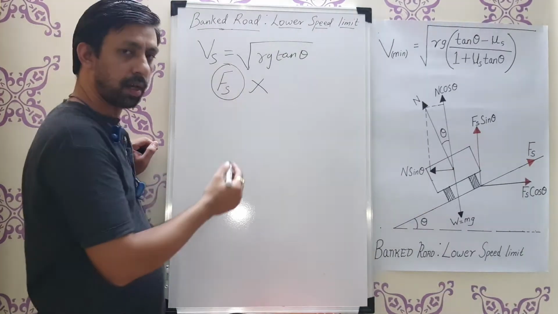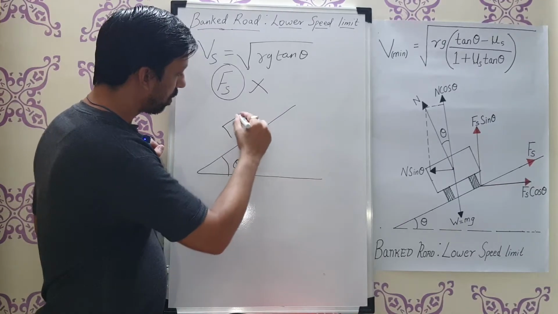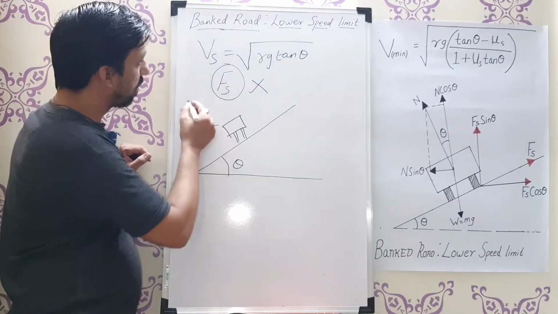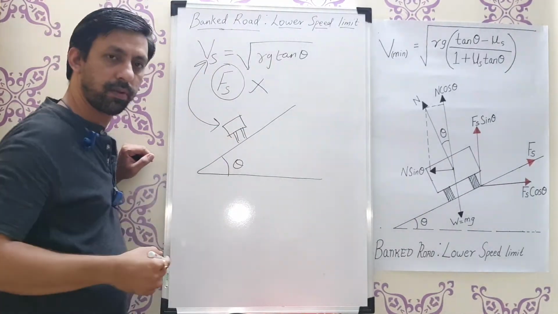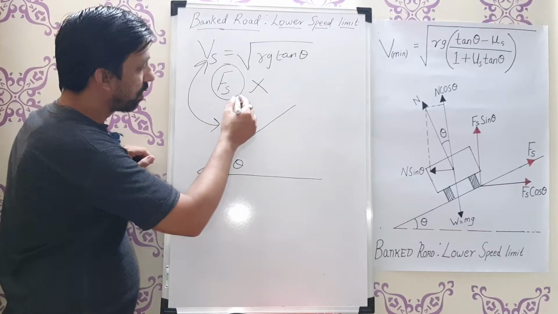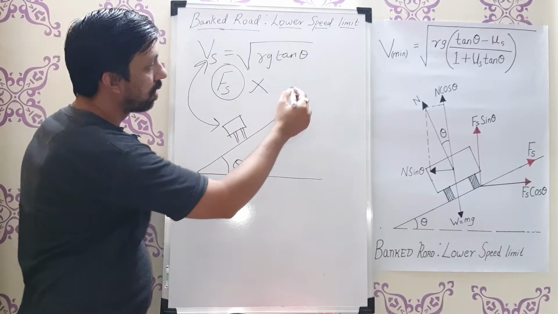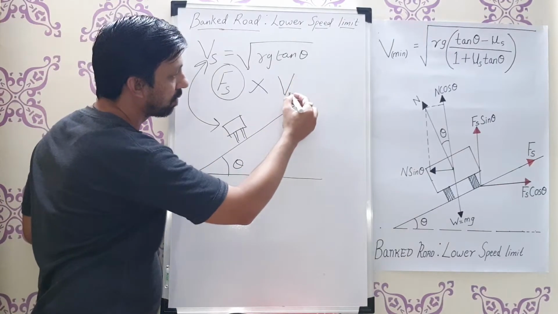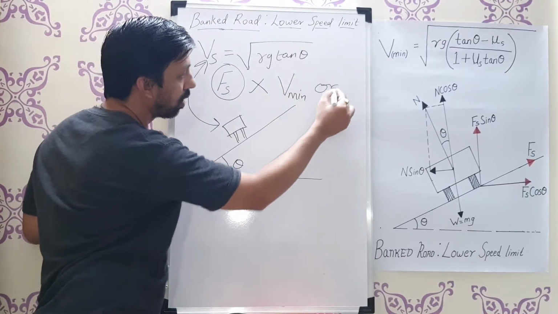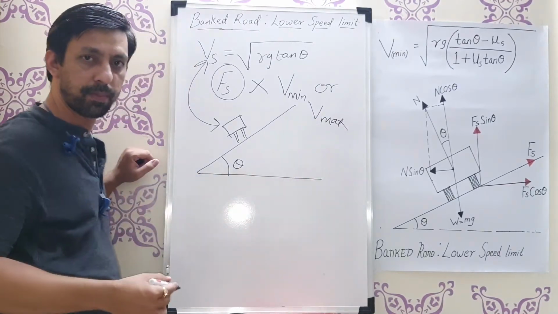Whenever any vehicle is going along the banked road like this, that is, at an angle of bank of the road, we are going to find out that the vehicle will not attain this particular safe speed. Why will it not attain this speed? Because we have not considered the force of friction. So it will have either the minimum speed limit, that is called the lower speed limit, or the upper speed limit, that is V maximum.